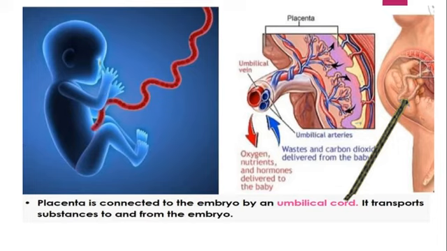So clear? Now you can see the umbilical vein and the umbilical arteries. So oxygen, nutrients and hormones will be delivered to the baby, and from the baby, the waste, carbon dioxide, will be taken away to the mother's body.